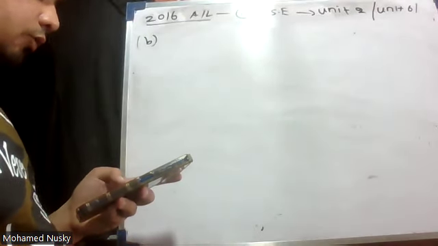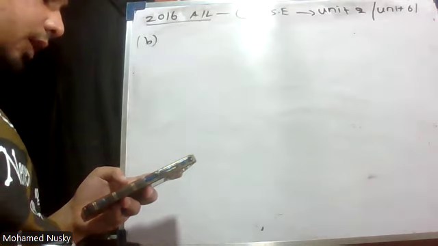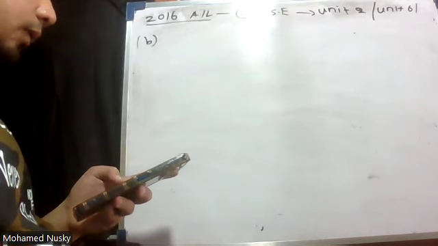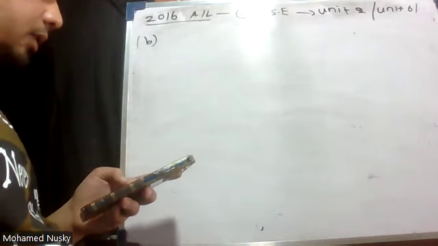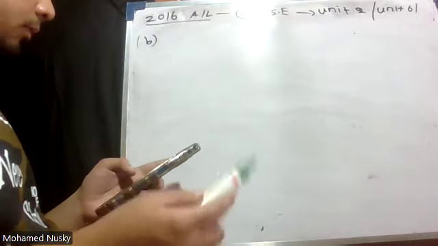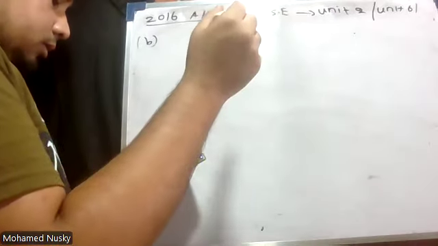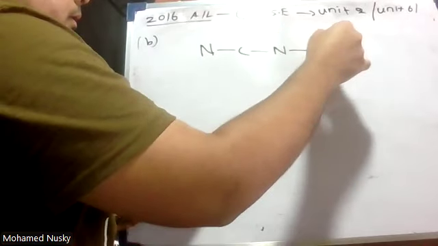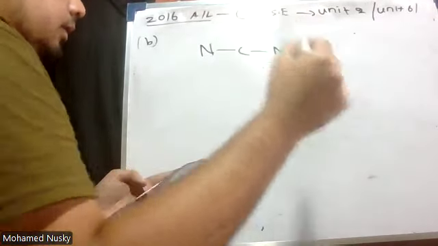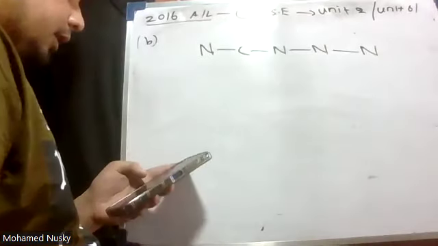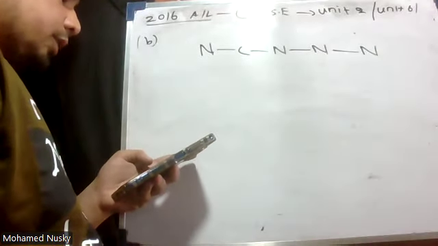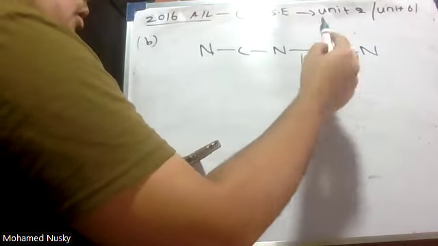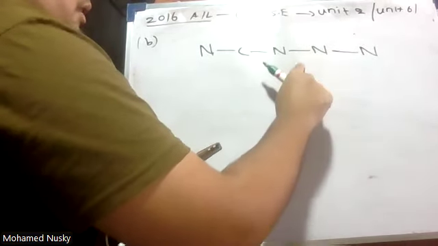The following parts 1 to 5 are based on the molecule CN4. It has the following skeleton. Assuming that the N-N bond lengths are approximately equal, draw the most acceptable Lewis structure for this molecule. So what is the skeleton given? N, C, N, N, N. Draw the most acceptable Lewis structure, and they have said to assume that the bond lengths are equal. This bond length and this bond length should be equal.